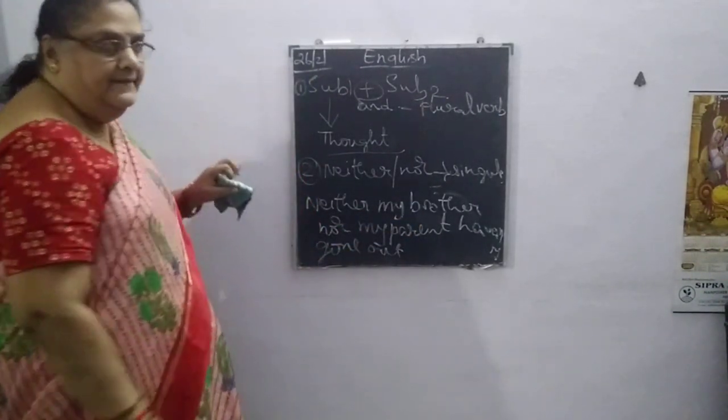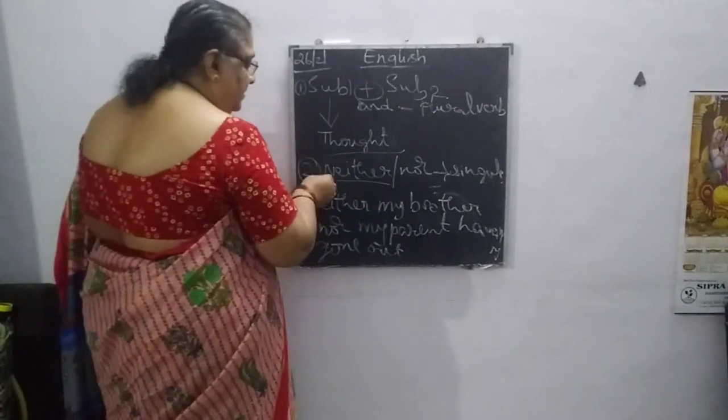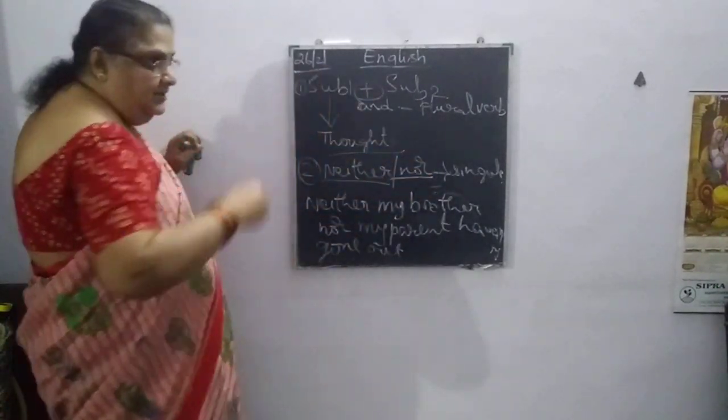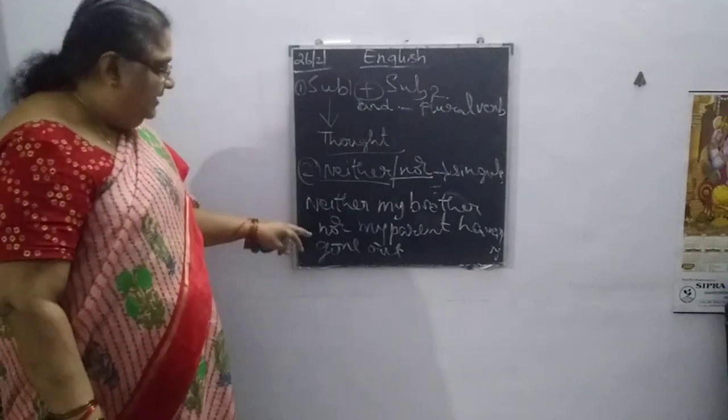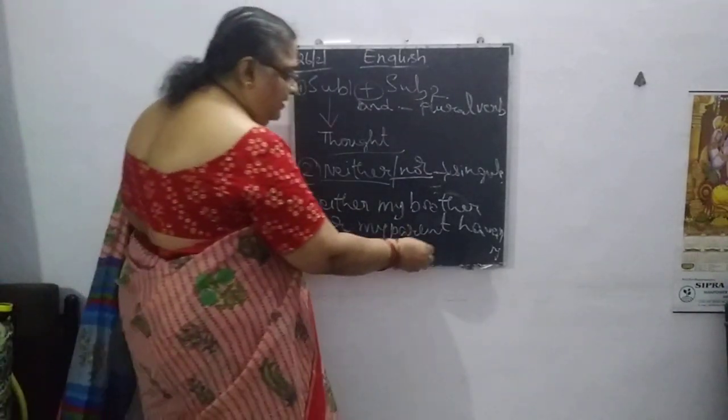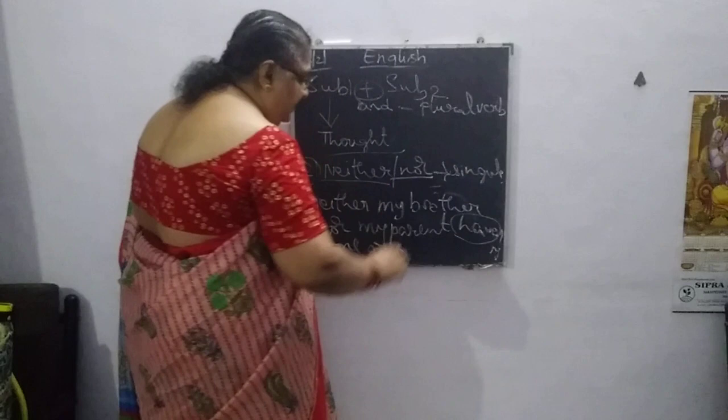What is this once again? We discussed in the beginning that neither nor must follow the singular subject. But here I have written have. What is the reason for this?